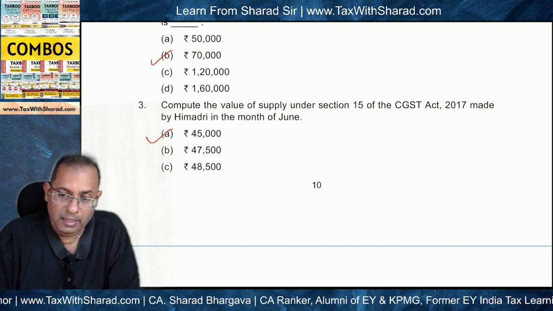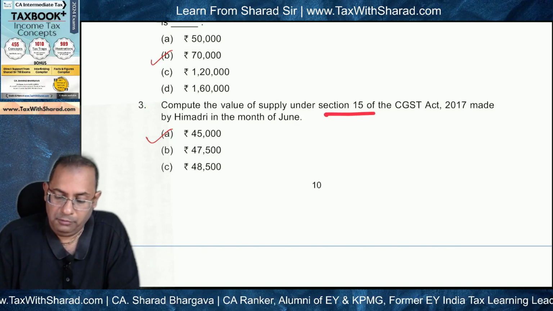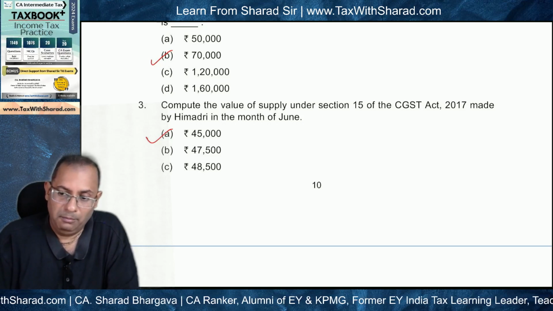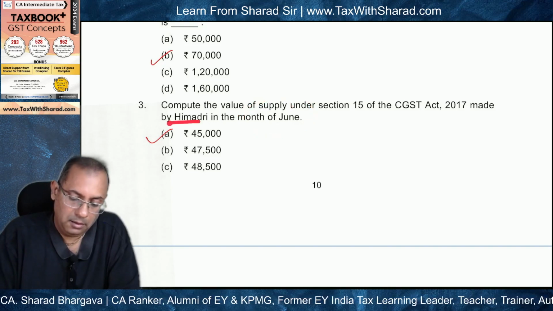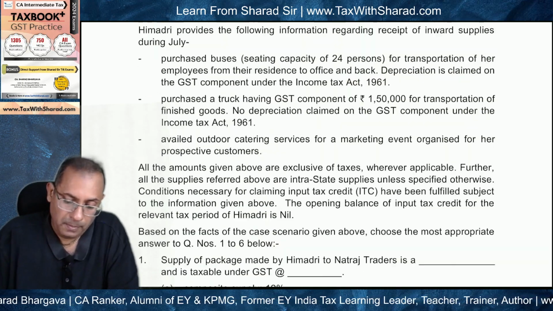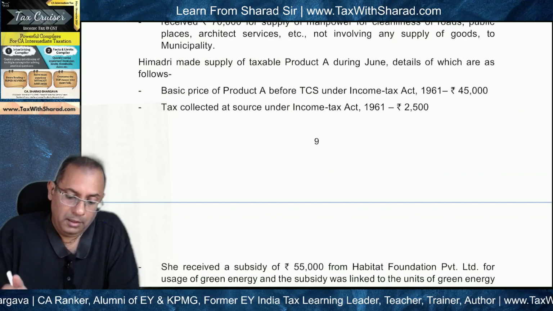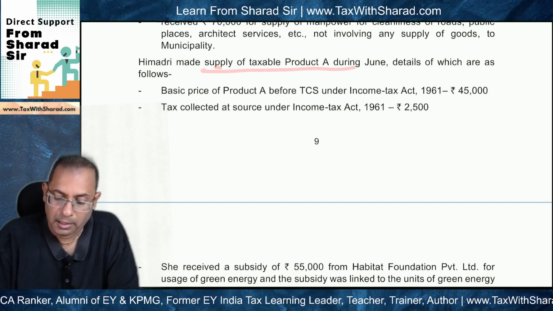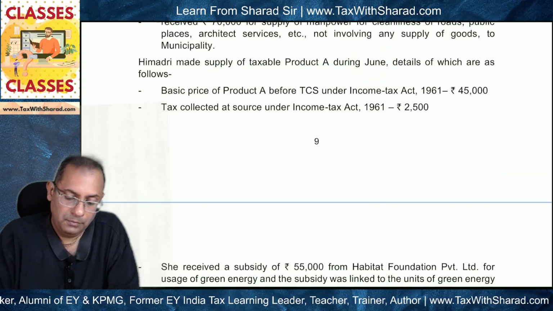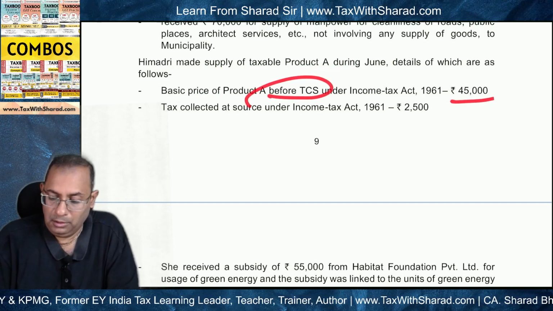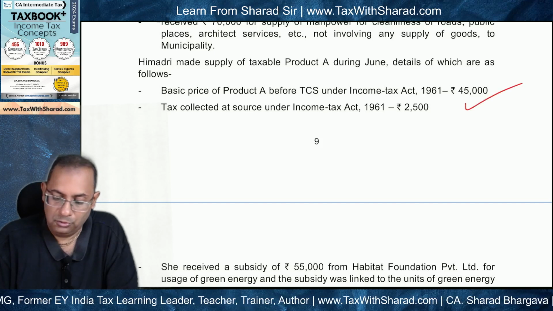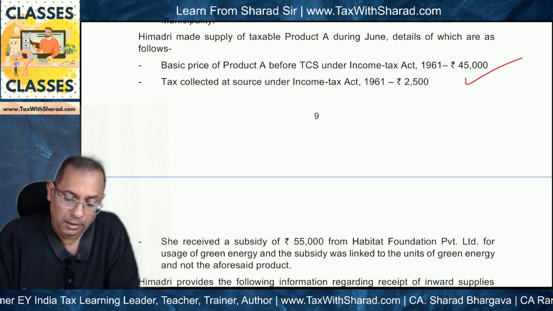Next question. Compute the value of supply under section 15 of the CGST Act made by Hemadri in the month of June. And the correct answer is 45,000. Why? In the month of June, Hemadri made supply of taxable product A during June, details of which are as follows. Basic price of product A before TCS is 45,000. So 45,000 is supposed to be included in the value.